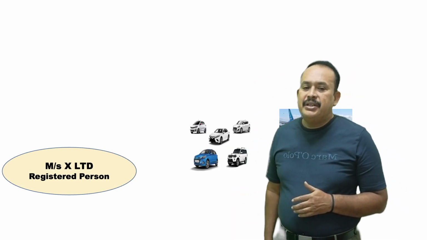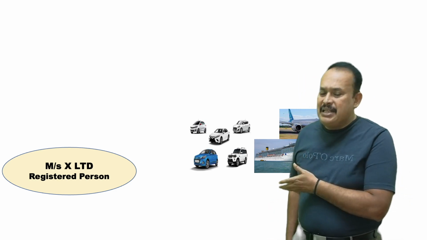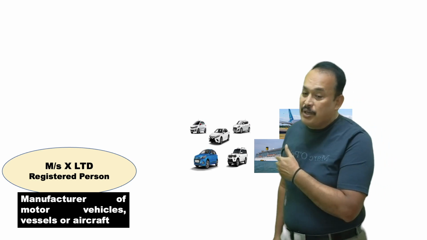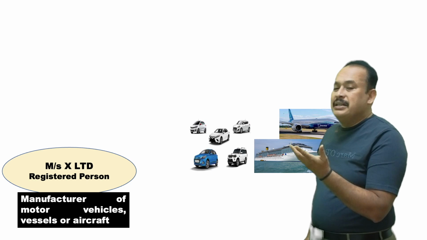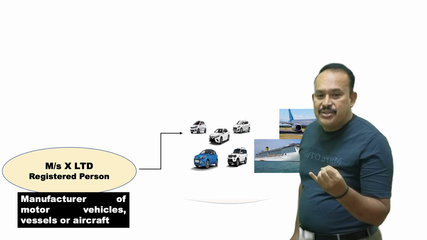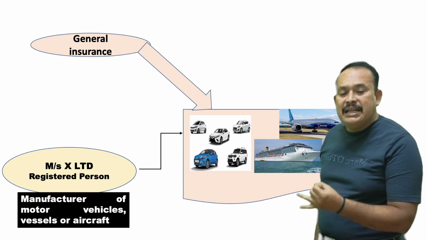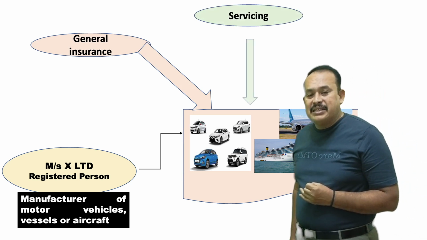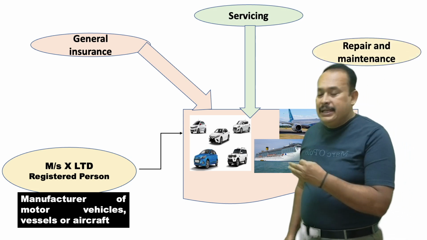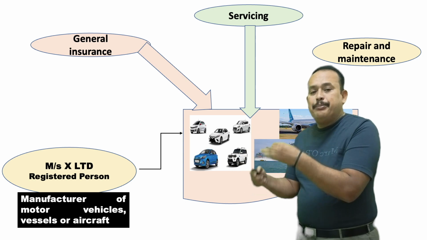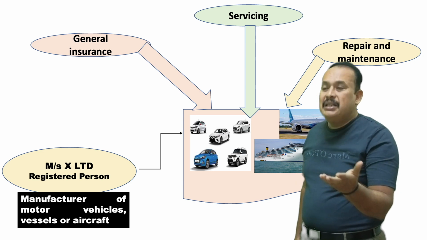He is a manufacturer of these vehicles, vessels, aircraft: a manufacturer of motor vehicles, of vessels, of aircraft. He incurred expenditure on general insurance on such vehicle, vessel, aircraft. He incurred servicing services, cleaning, washing and all. He incurred repair and maintenance services on such motor vehicle, vessel, aircraft, by paying an amount to suppliers with the GST.